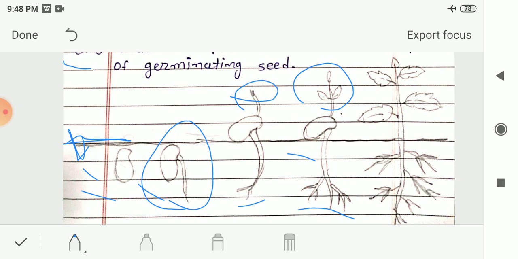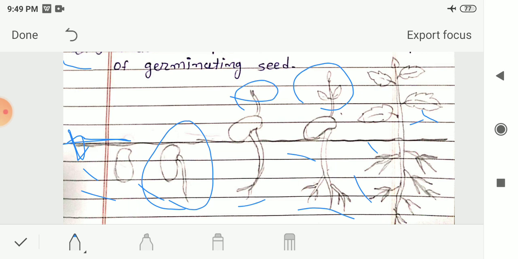In the last stage, you can see the different parts of the plant, a young plant which has grown from a seed, and you can clearly see the stem, roots and leaves. You can see these leaves, then the stem, and in the ground many roots have grown from one seed.